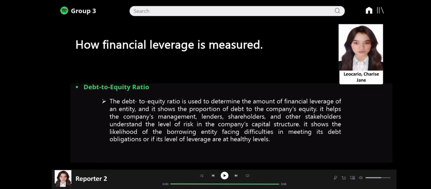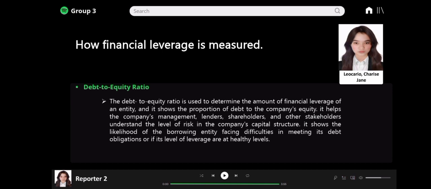Next is how financial leverage is measured. It is measured by the debt to equity ratio, which is used to determine the amount of financial leverage of an entity, and it shows the proportion of debt to the company's equity. It helps the company management, lenders, shareholders, and other stakeholders understand the level of risk in the company's capital structure.